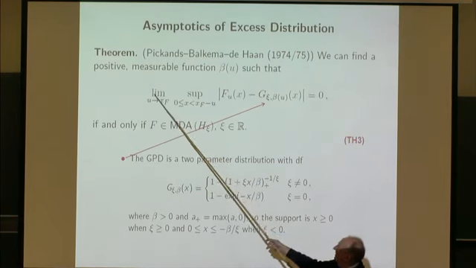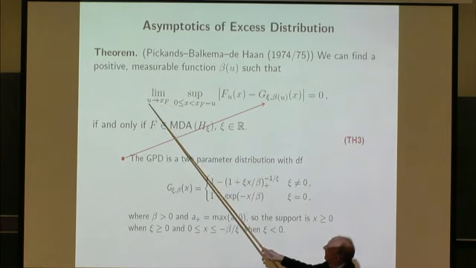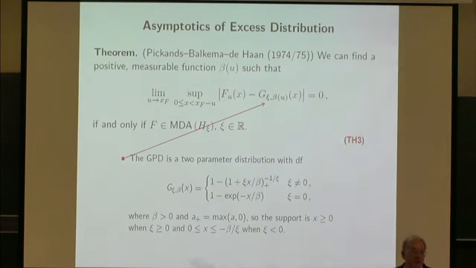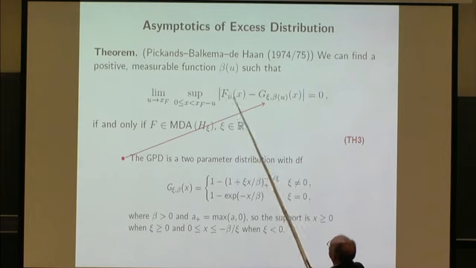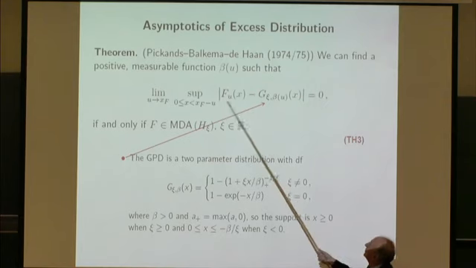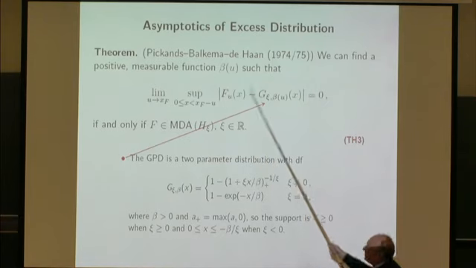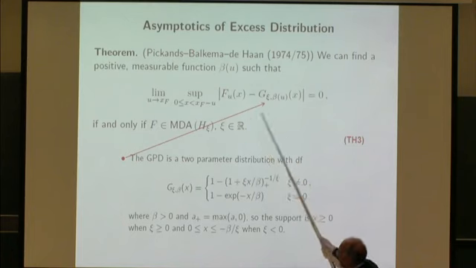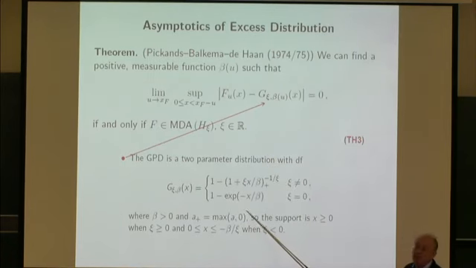So this theorem gives me a limit for U tending to infinity. Supremum, this you get for free, because you're talking about convergence of distribution functions, for this sought after conditional distribution function F U. And here is the limit. The limit is a 2-parameter family, G psi and beta. Of course, the beta depends on the U here, but it's a 2-parameter family, and this is the GPD.